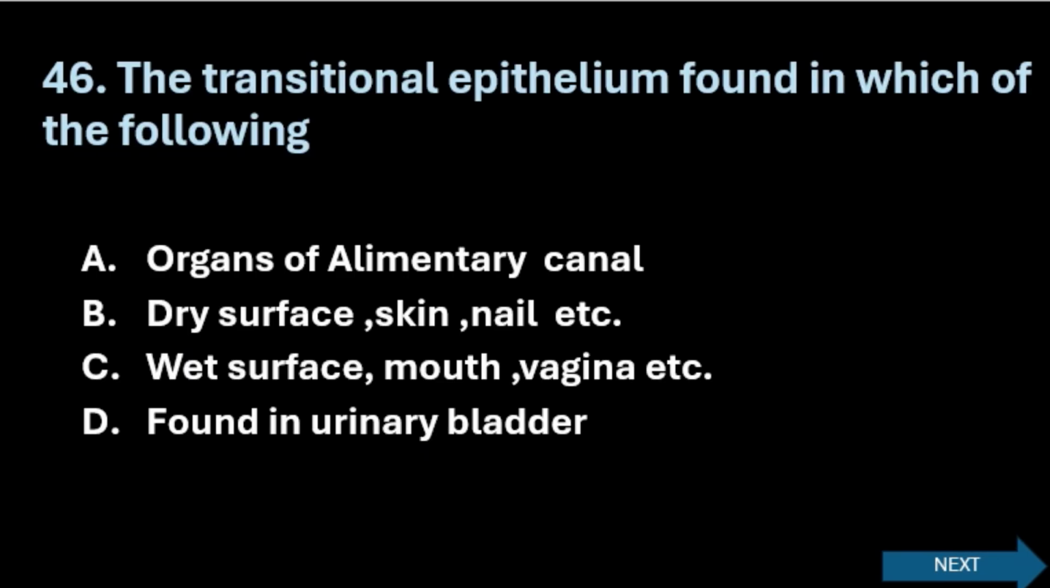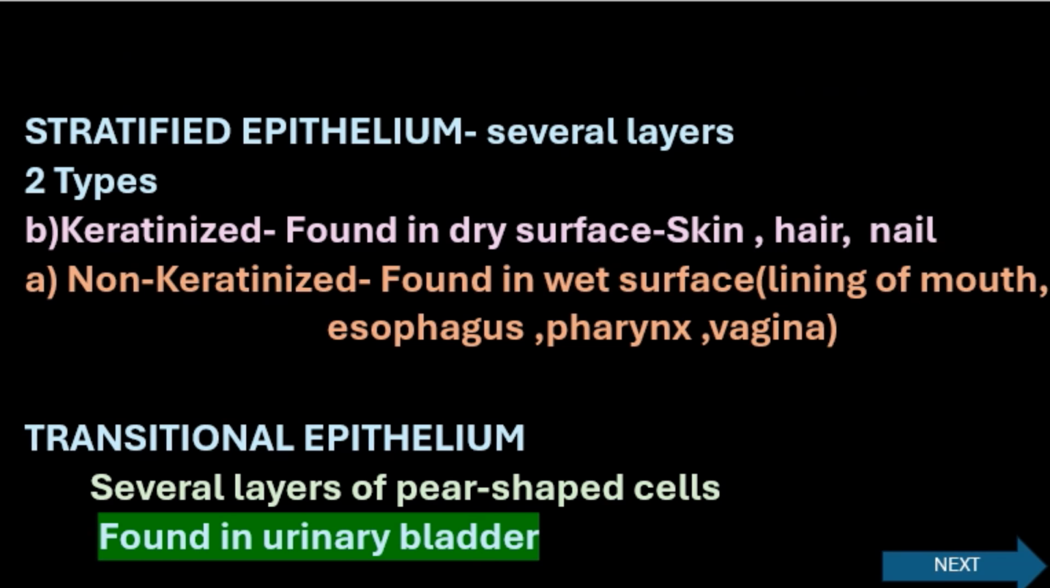Next question. The transitional epithelium is found in which of the following? Option A, organs of alimentary canal. B, dry surface of skin. C, wet surface of mouth, vagina, etc. D, found in urinary bladder. The right answer is found in urinary bladder. You can see the stratified epithelium is having two types, keratinized and non-keratinized. Keratinized is found in dry surfaces, non-keratinized is found in wet surfaces. Transitional epithelium is found in urinary bladder. So the right answer is transitional epithelium.